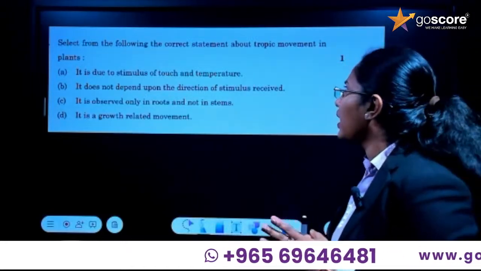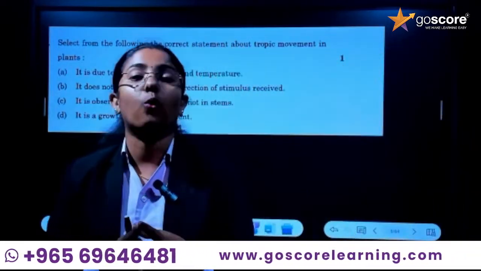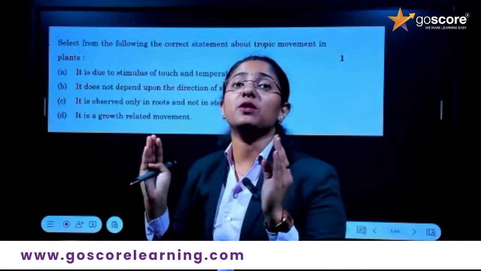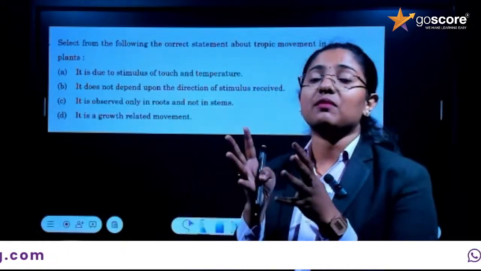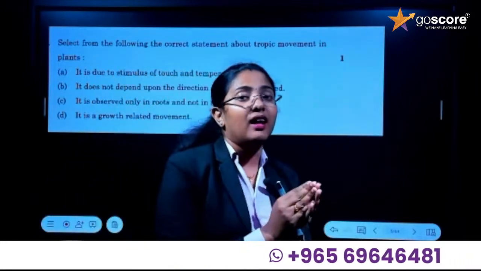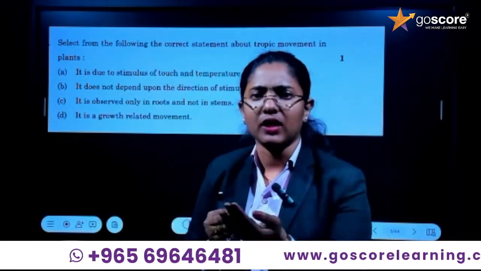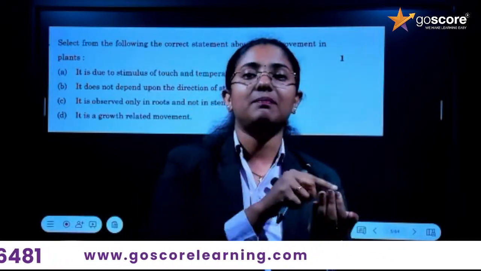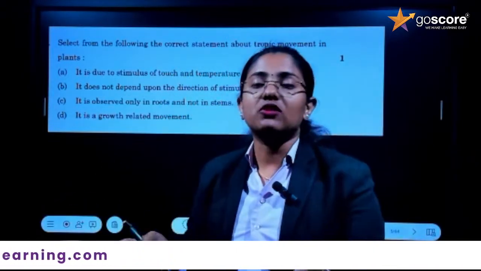Select the correct statement about trophic movement in plants. We have two types of movement in plants: nastic movement and trophic movement. What is the difference between them? Nastic movement is not dependent on direction. For example, take the touch-me-not plant. If you touch the plant, it droops, but after some time it regains its structure.